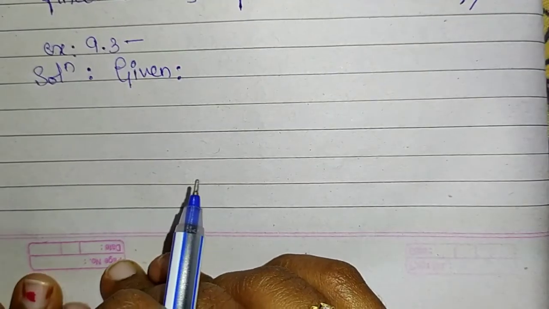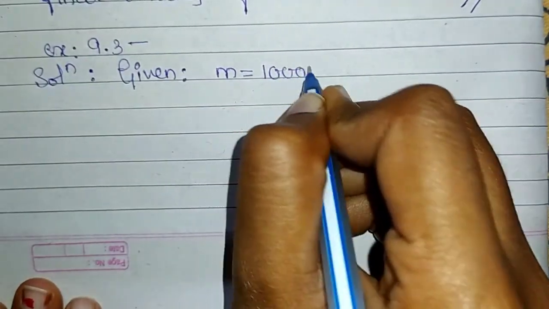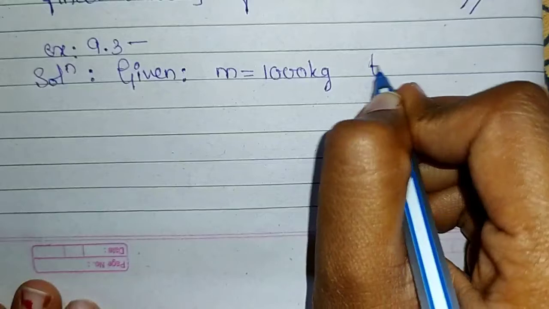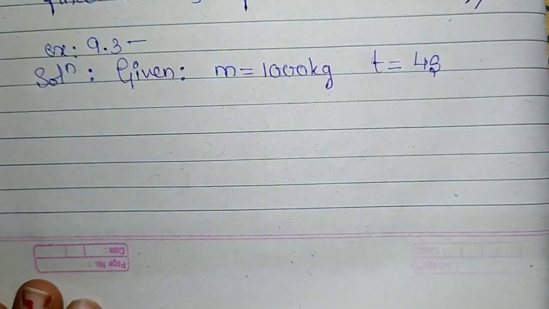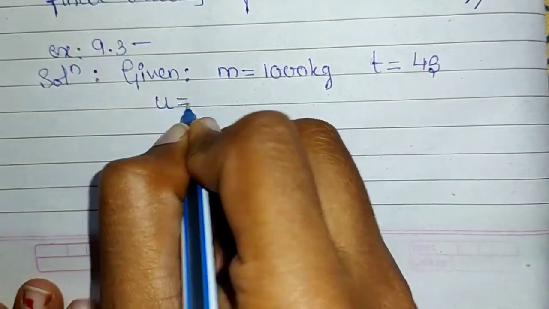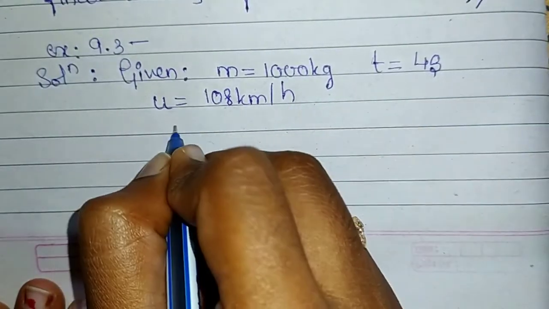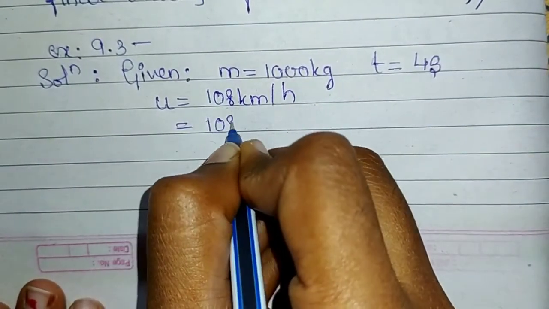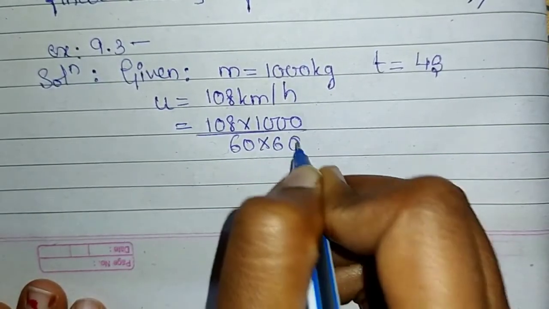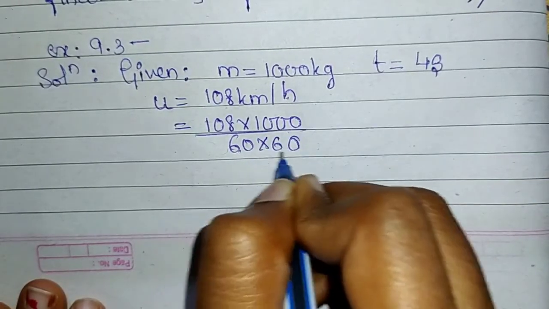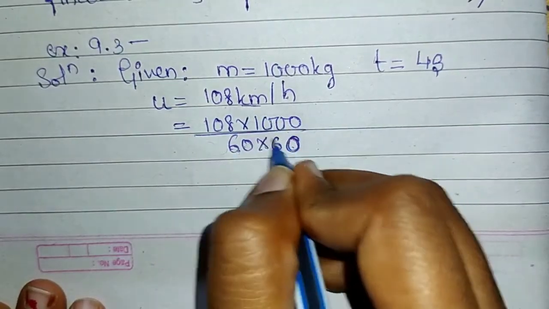So first let us write down the given. The mass of the motor car along with the passengers is 1000 kilograms. The time taken for the application of brakes, t, is 4 seconds. Initial velocity of the car is 108 kilometers per hour, which on conversion we get 108 into 1000 divided by 60 into 60, because 1 hour has 60 minutes and 1 minute has 60 seconds, and 1 kilometer is 1000 meters.